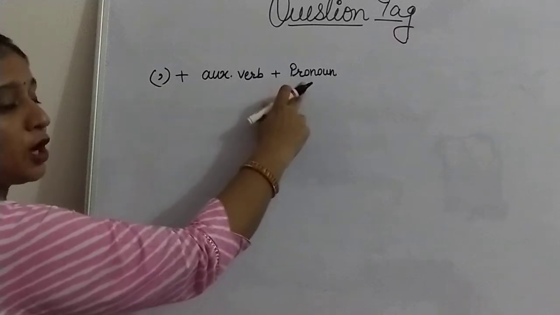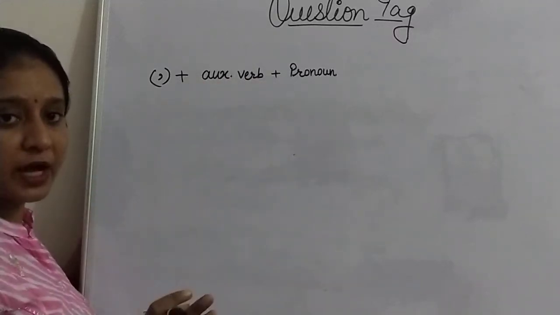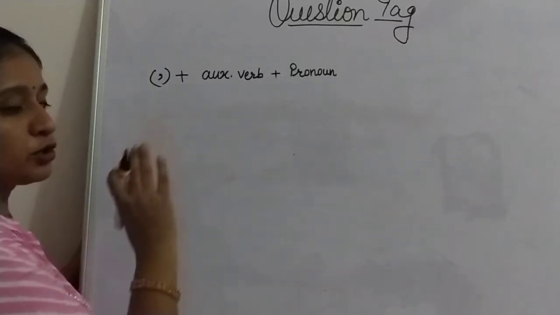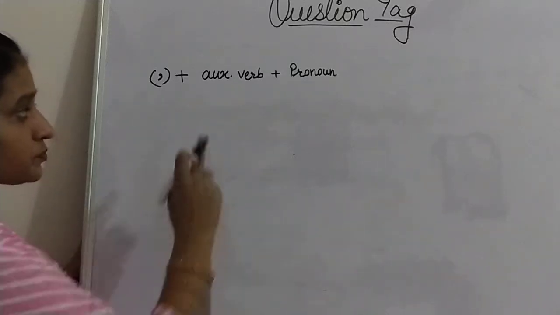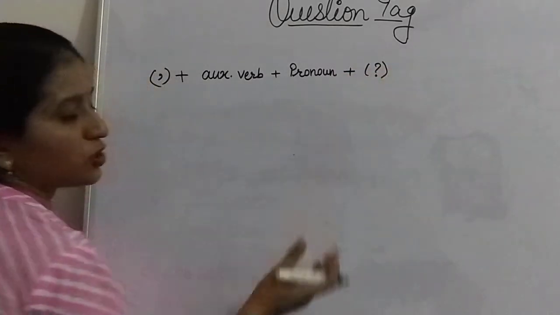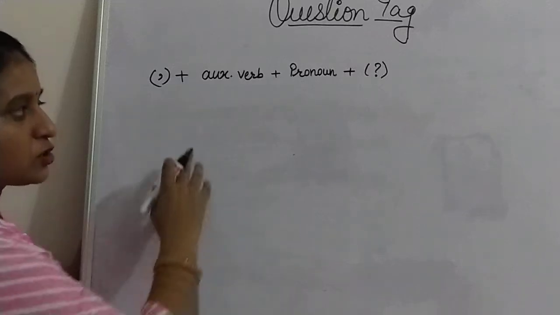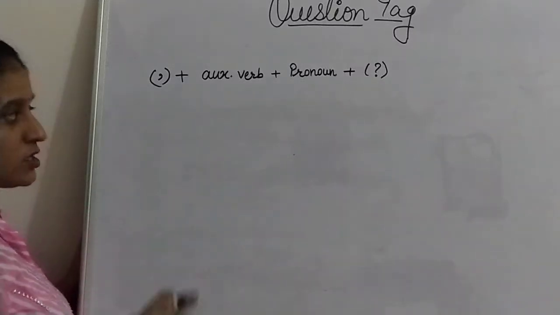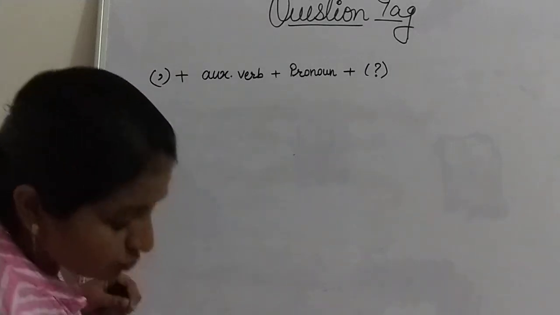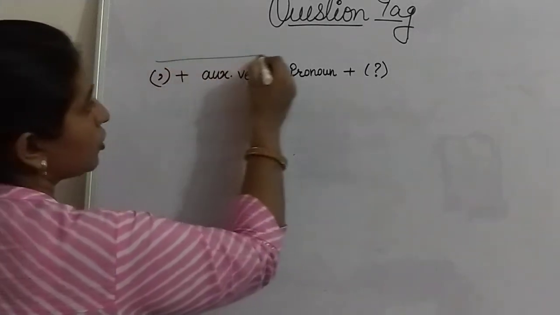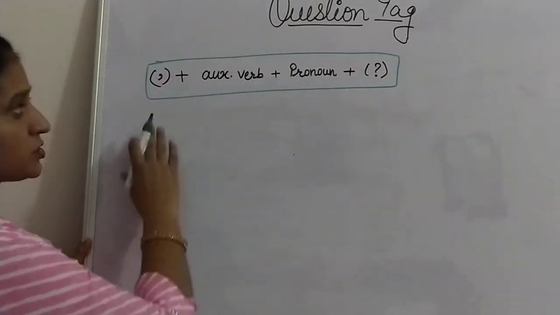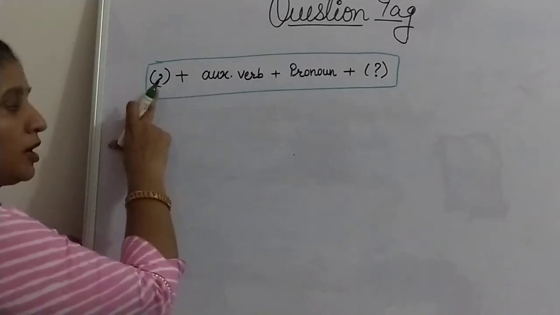Always use pronoun in the question tag. Don't use any type of noun in the question tag. To frame the question tag, don't use any type of noun. And at the last, put question mark because your statement is now a question. So, question mark at the last. So, this is the basic structure of a question tag to make a statement into a question. Okay, structure of the question tag.